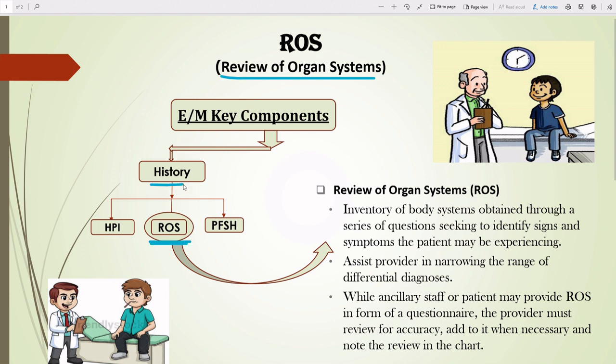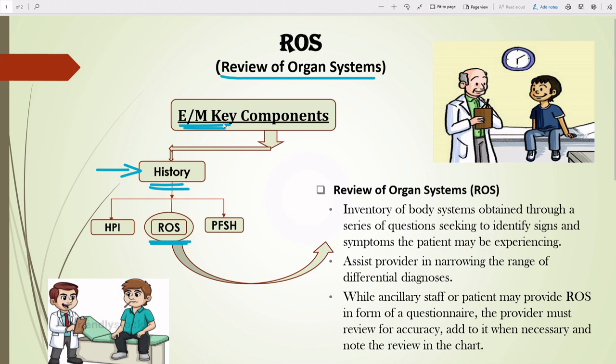So for that relation I have designed a tree diagram here. So you can see the tree diagram. Don't be confused with this type of tree diagram, because I have mentioned only history. There are three key components: history, PE, and MDM. I didn't mention PE and MDM here, so don't be confused. I'm taking ROS, so I have mentioned only the history point. ROS is a part of history, and history is a key component of E/M. You can check my previous video where I have explained all key components of E/M.